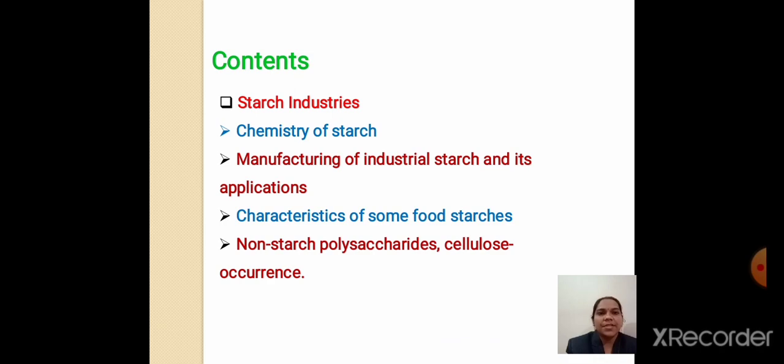In the starch industry, we have to see the basic chemistry of starch, then manufacturing of industrial starch and its application, as we have seen in the earlier slide. Next to that is characteristics of some food starch, then non-starch polysaccharides and cellulose occurrence.